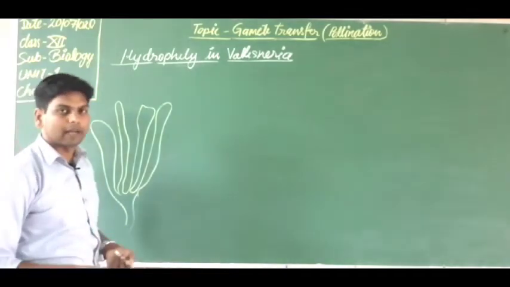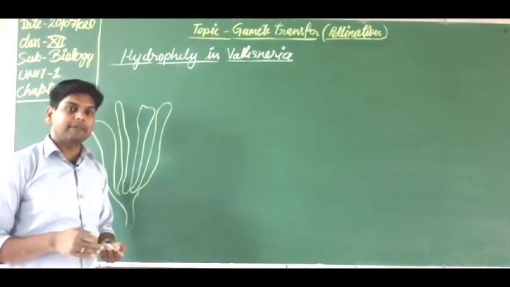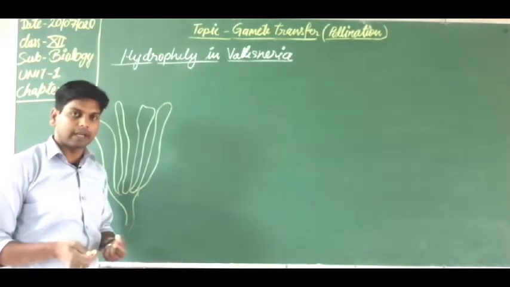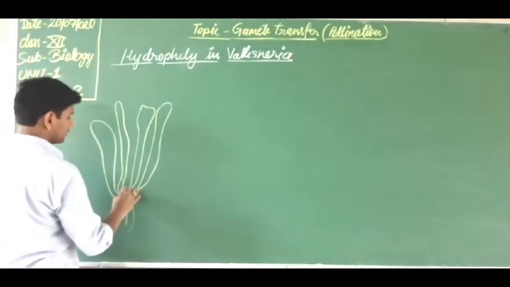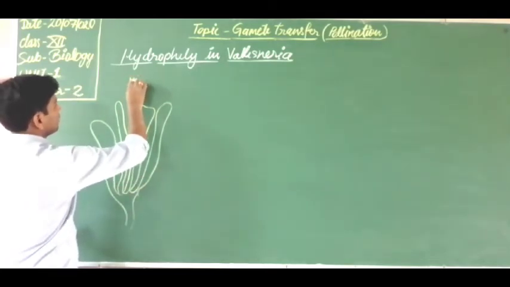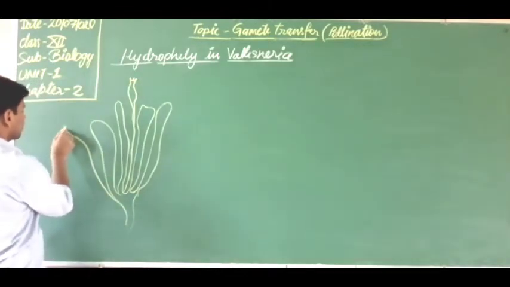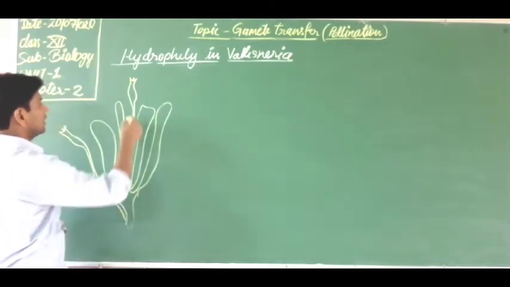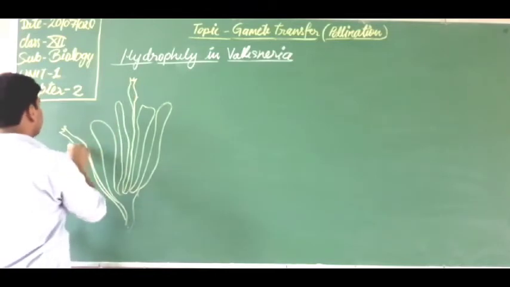Vallisneria is a dioecious plant. Dioecious means the male and female flowers are found on different plants. Suppose this is the female plant. Here you are looking, this is the pistil, or the female flower.